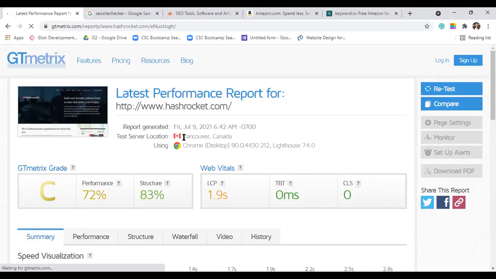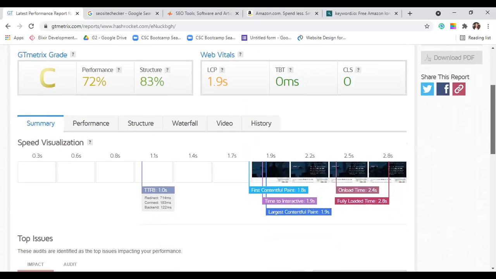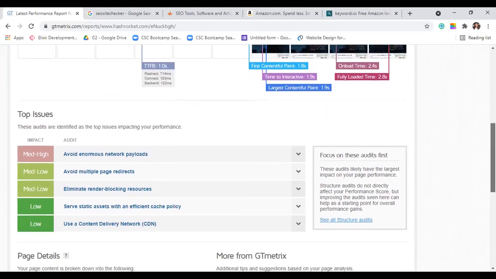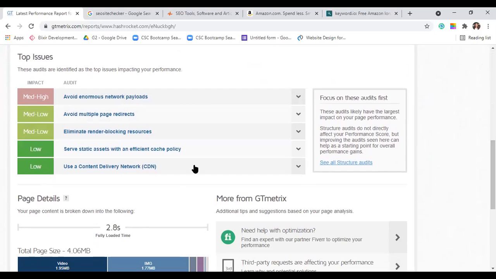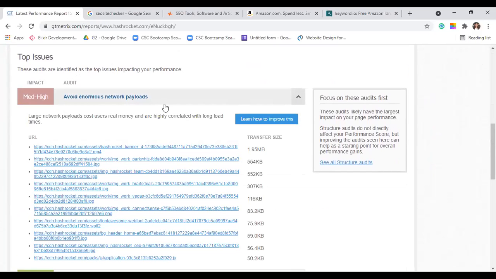Okay, see, it has started to show. The GTmetrix grade is C, which is low. Now, what you have to do is just scroll down. Here are the issues given to you. These are all the issues that are given to you.